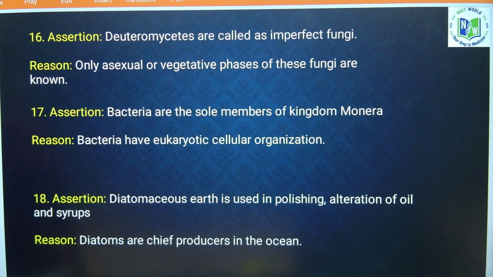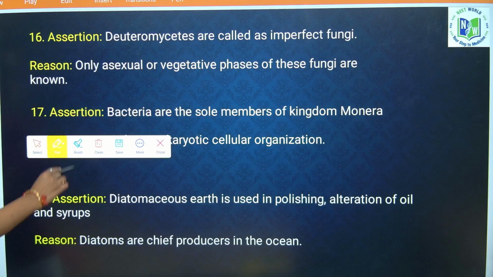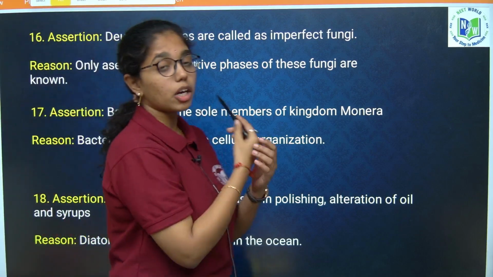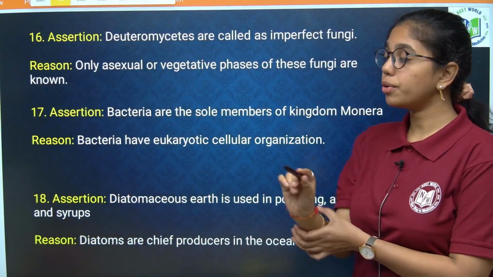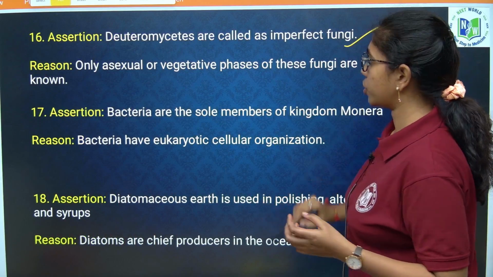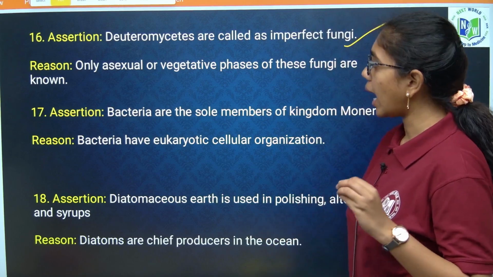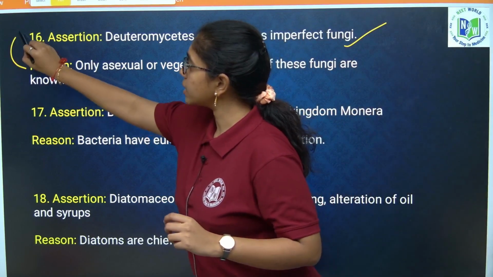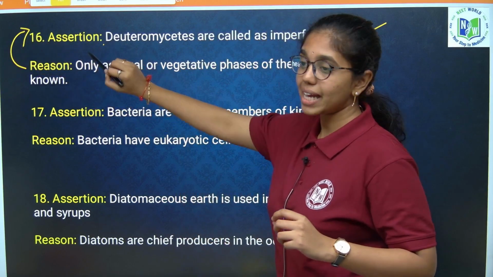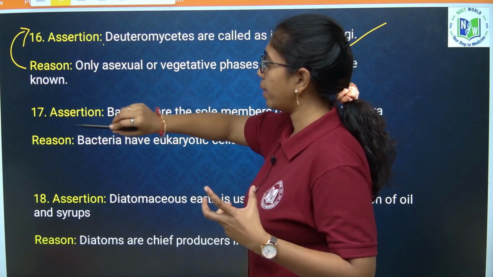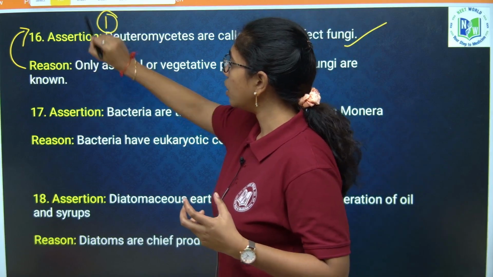Here, Deuteromycetes are called imperfect fungi. True, Deuteromycetes are called fungi imperfecti because they do not conduct sexual reproduction. Only asexual or vegetative phases of these fungi are known. Reason is explaining assertion. Why it is called fungi imperfecti is said by the reason. So this is option 1.